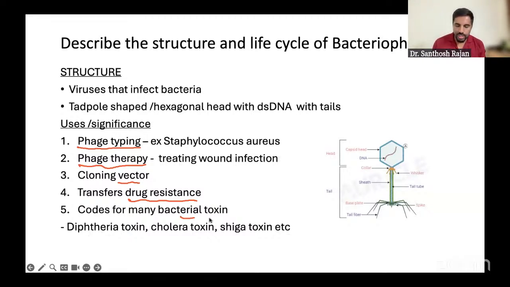And it codes for many bacterial toxins. If you remember, diphtheria, cholera, and Shiga toxins are phage mediated. We call it phage mediated. That's an important question, especially diphtheria and cholera, frequently asked in the exam. Shiga toxin also. Okay, this much only. The picture is also given here. You can go to this picture once again.